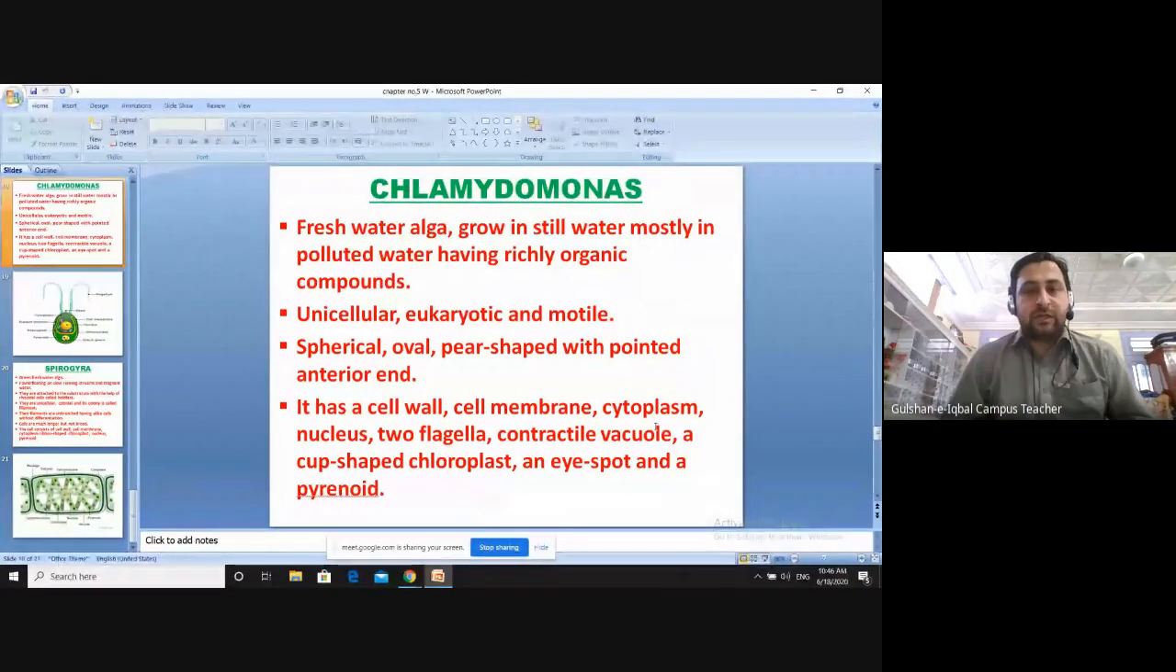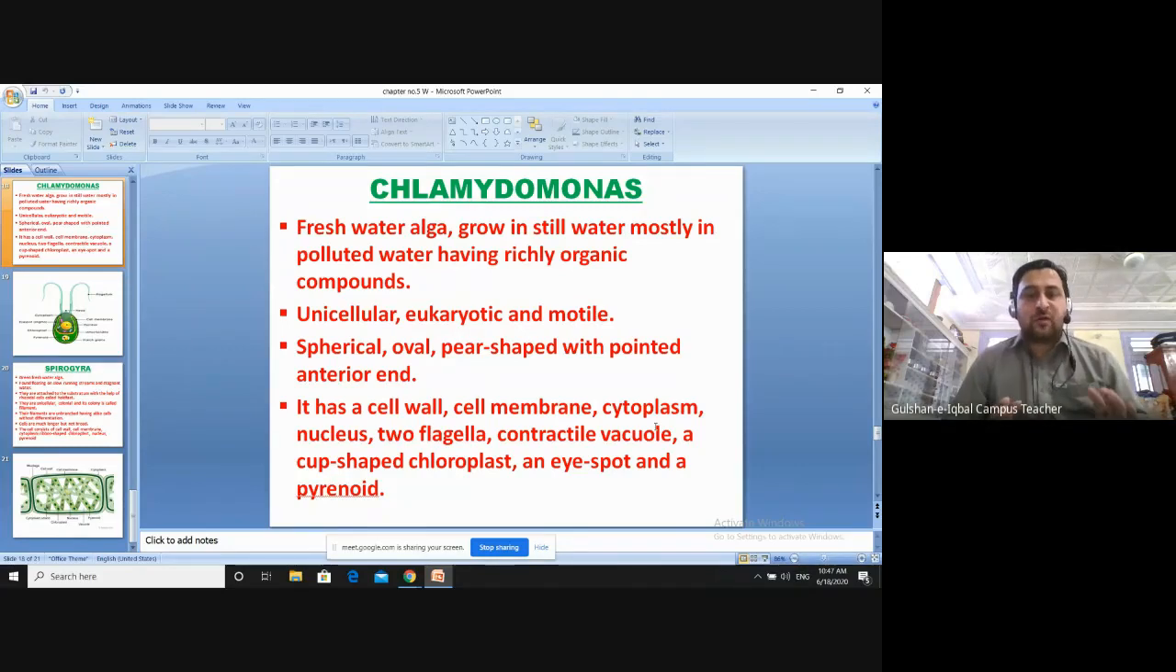Okay, the structure: it has a cell wall. The outer layer is called the cell wall. It has a cell membrane. The second layer is called the cell membrane. Then it has the cytoplasm. Inside the cell membrane, it has a cytoplasm because it is a complete cell. Okay, it has two flagella. Flagella are basically antenna-like structures which help them in movement. Okay, they have a contractile vacuole in them. What does the contractile vacuole do? It helps in the process of excretion.